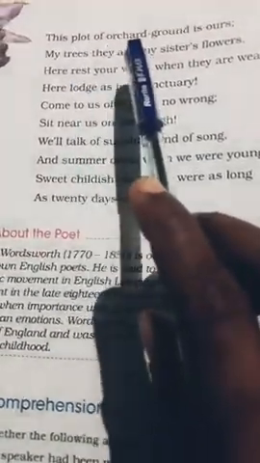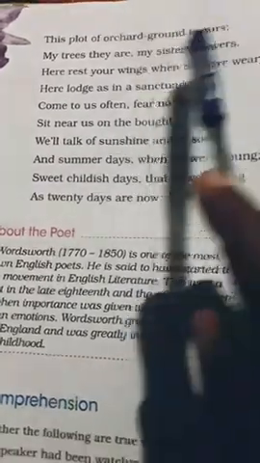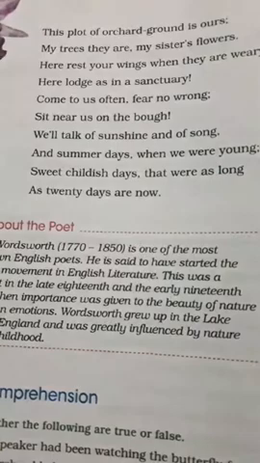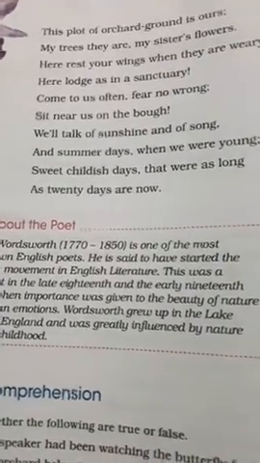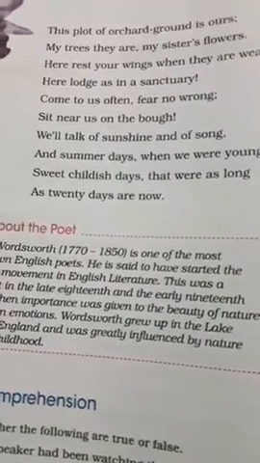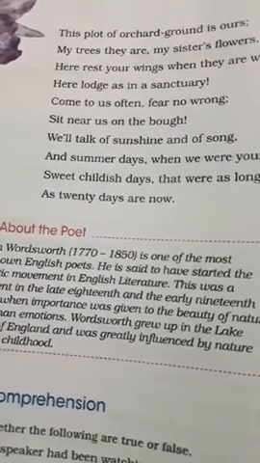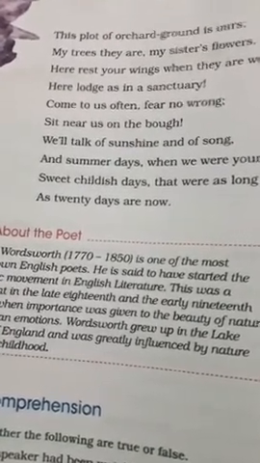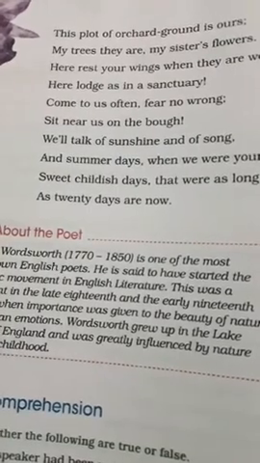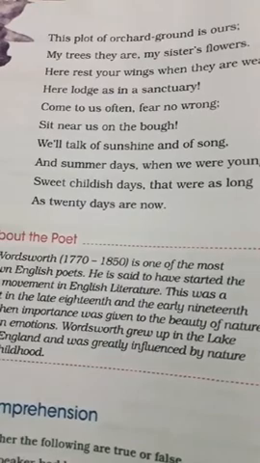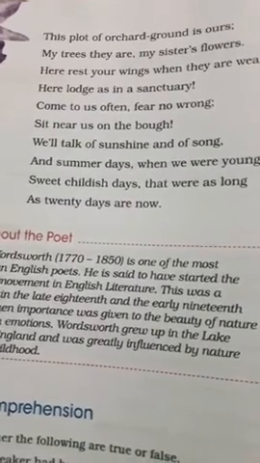This plot of orchard ground is ours. My trees they are, my sister's flowers. So what the poet is telling, children, is that here the poet is pointing out the garden, children, the garden and the ground, and saying to the butterfly that this ground belongs to me and my sister. Understood what I am saying, children?